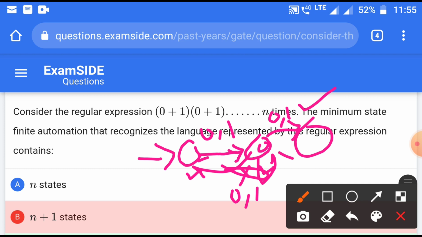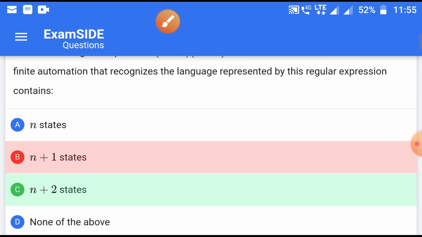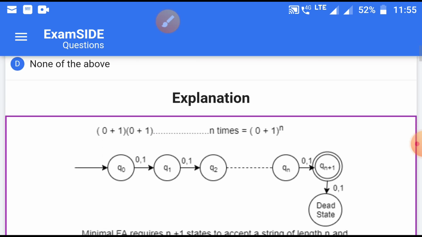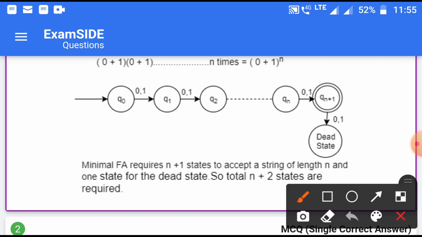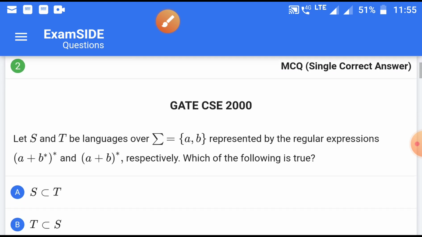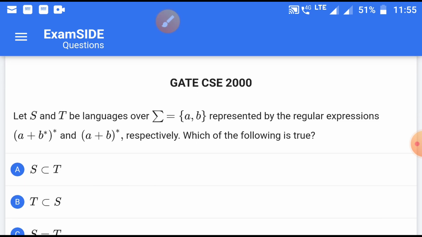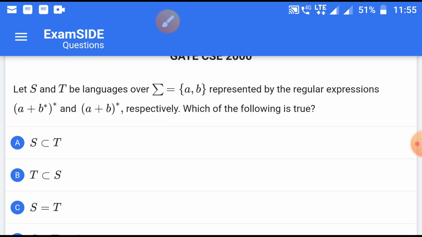In the same way, if we want to accept (0 + 1) two times, then we need four states. One is the final state, one is an intermediate state, one is the initial state, and one is the dead state. So by arguing this way, we can conclude that we need exactly n plus 2 states. This is given here in the transition diagram in the answer explanation part. This is the dead state that we have used, and the rest is the same. So we have to care about the definition, whatever is given in the definition, otherwise the solution may be wrong.